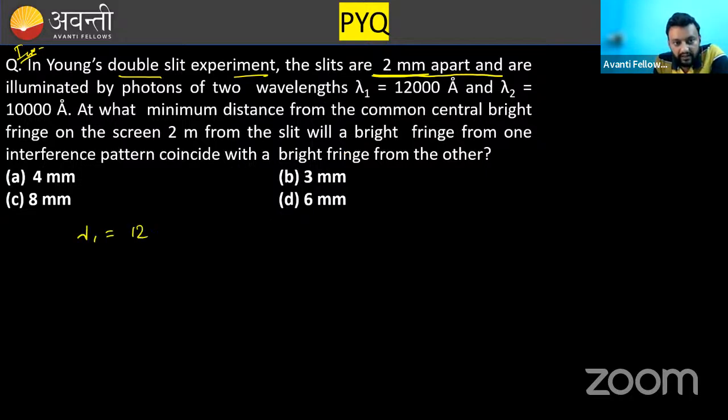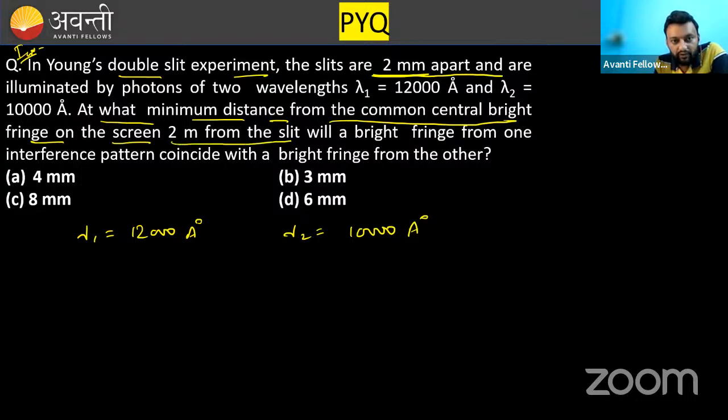Lambda 1 is 12,000 angstrom and lambda 2 is 10,000 angstrom. Now read the question. At what minimum distance from the common central bright fringe on the screen, which is 2 meters from the slit, will a bright fringe from one interference pattern coincide with a bright fringe from the other?